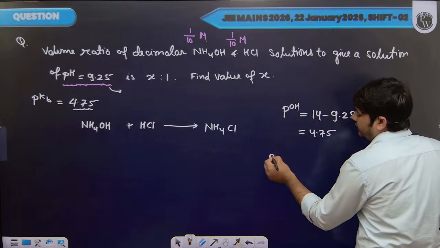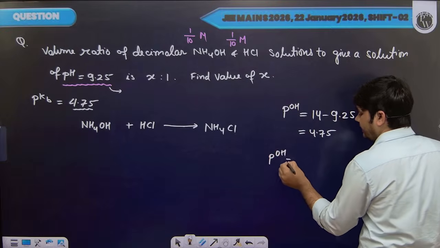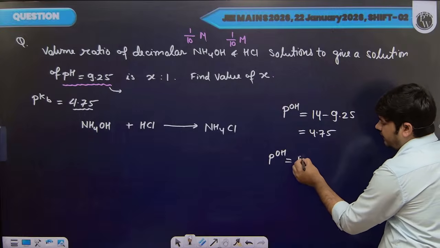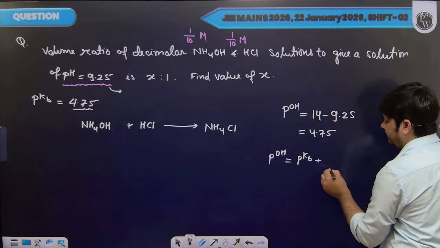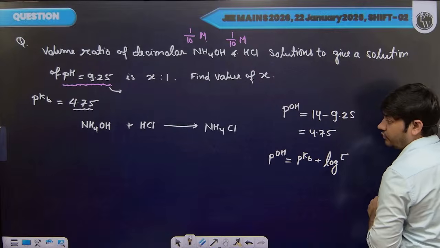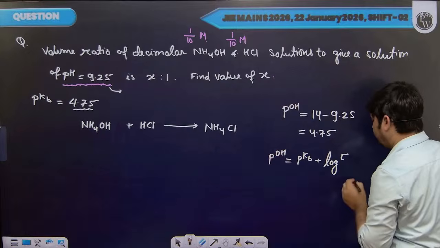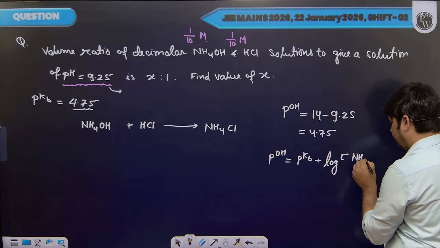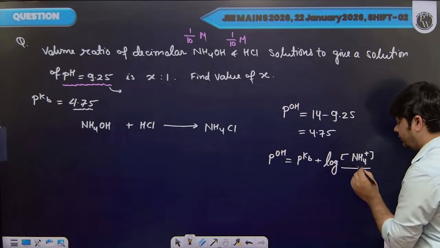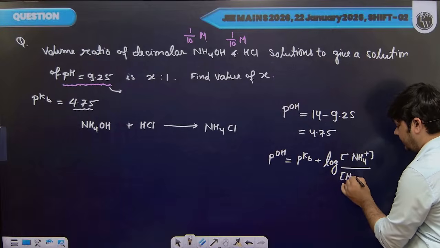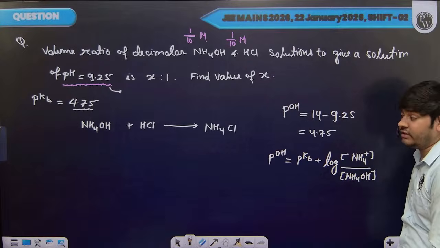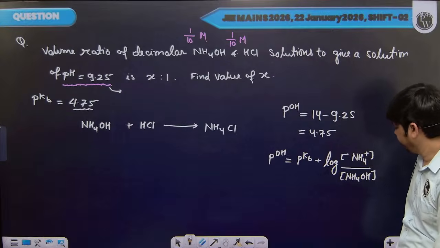So we can write pOH as pKb plus log of concentration of conjugate acid, in this case the ammonium ion, divided by concentration of weak base, that is ammonium hydroxide, left after the reaction. Clear?